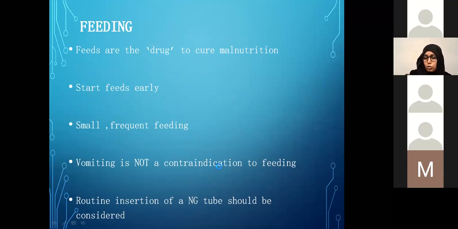Vomiting is not a contraindication to feeding. We decrease the volume, we make it slower, but we never want to stop feeding in these malnourished kids because it's the cure for malnutrition. Again, we always want to use the physiologic route. If they are not able to take orally, we put in an NG tube and give them formula.